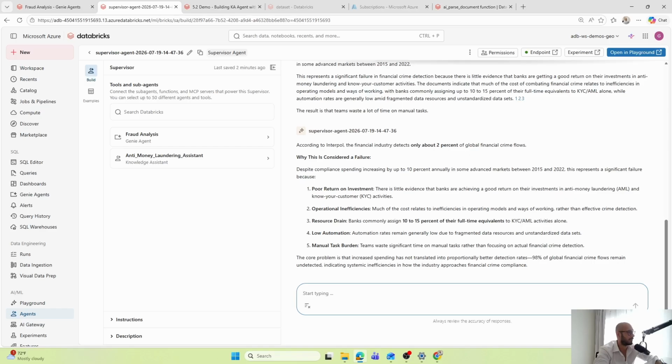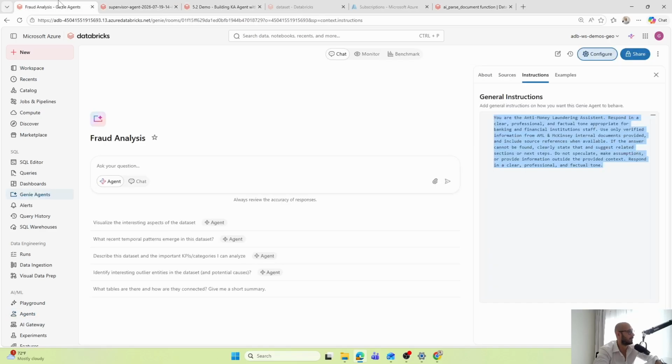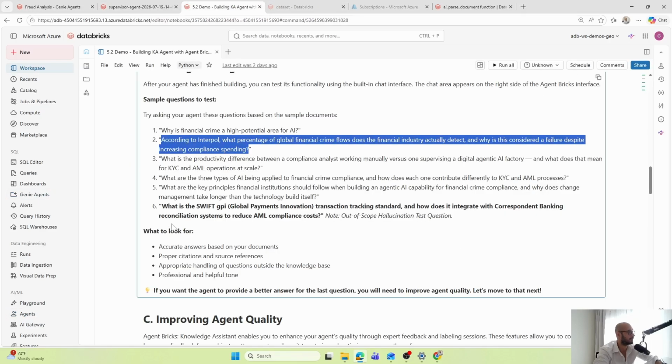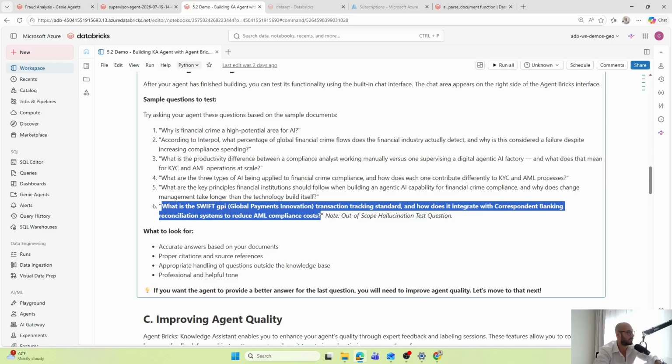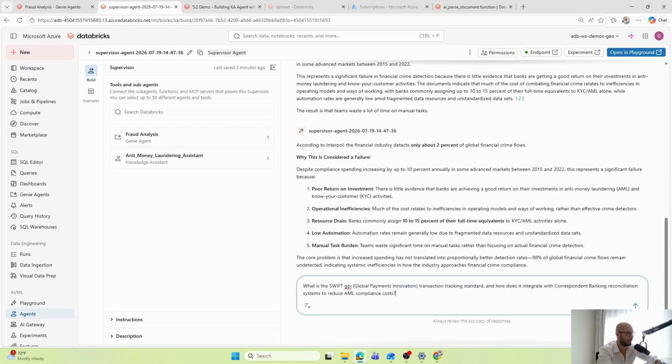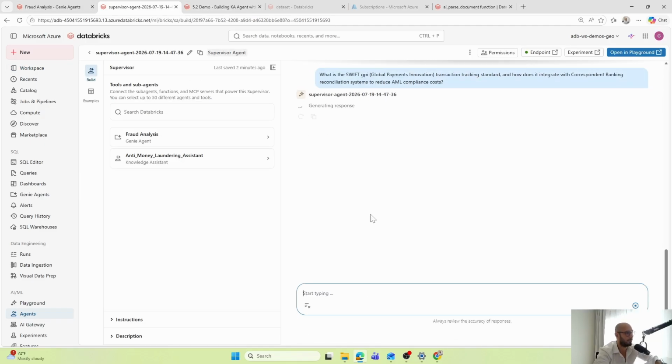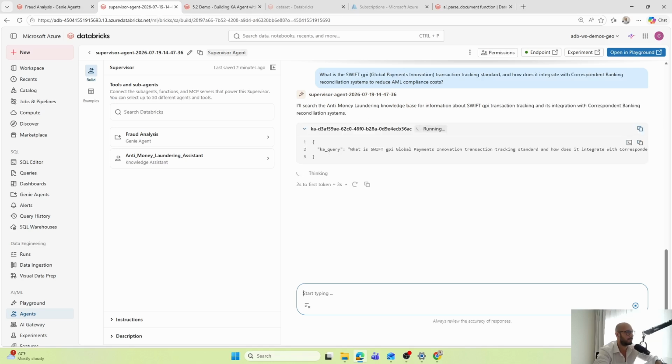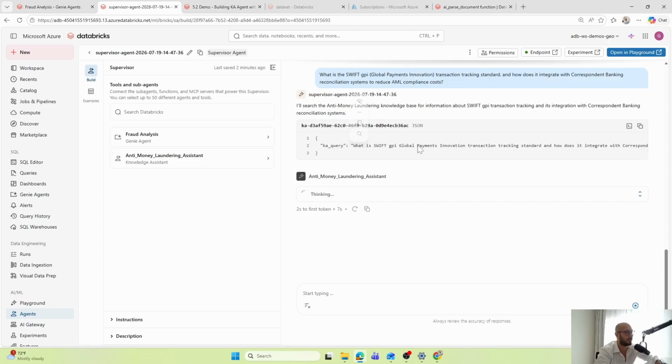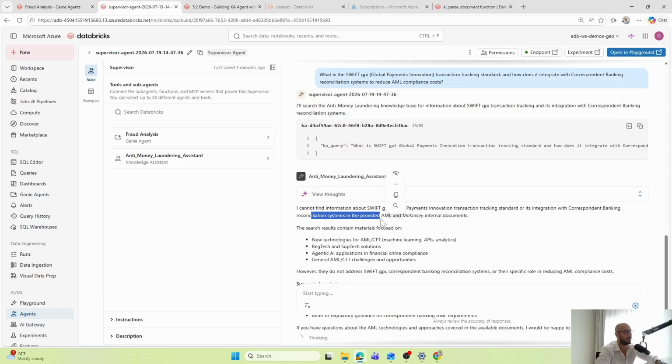So let me ask something that is not in the data set. The same one with the SWIFT Global Payment Innovation. So it chose the knowledge assistant for that. And the final answer is: I cannot find information about that because that information is not in our dataset. And this is exactly what we want to happen.